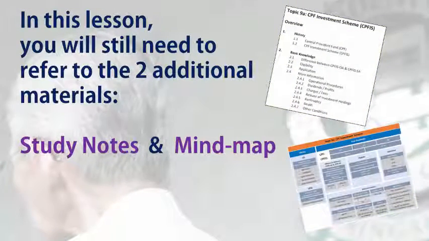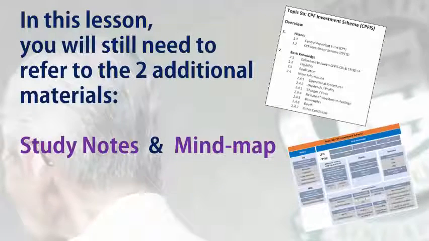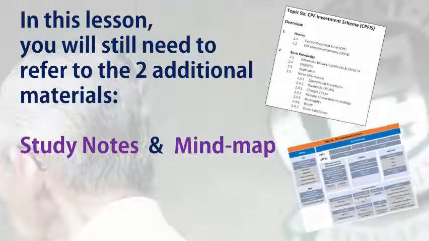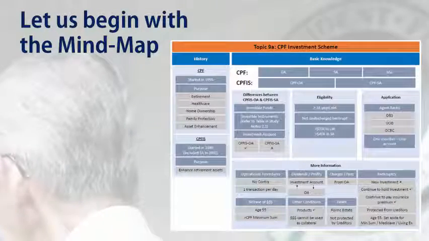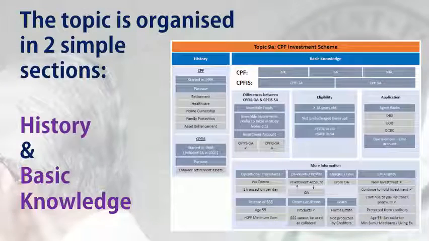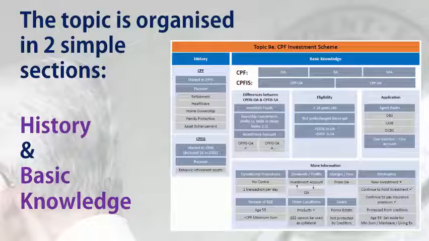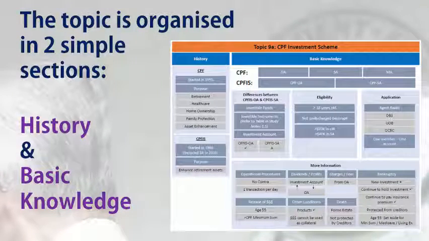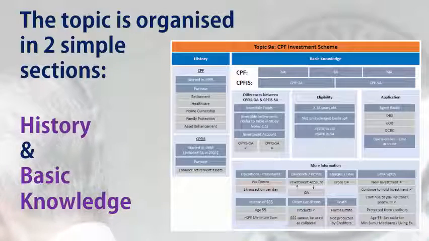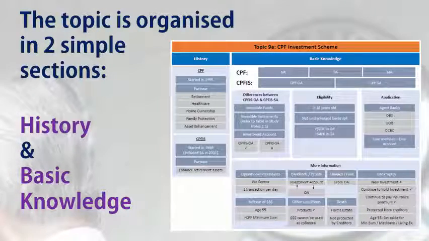In this lesson, you will still need to refer to the two additional materials, the study notes and the mind map. Now let us begin with the mind map. The topic is organized in two simple sections. One is a history of CPFIS and the other one is the basic knowledge for CPFIS.